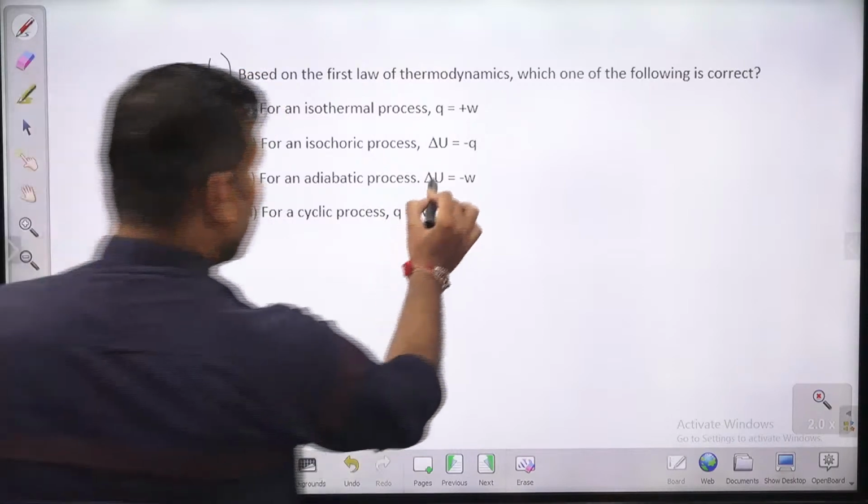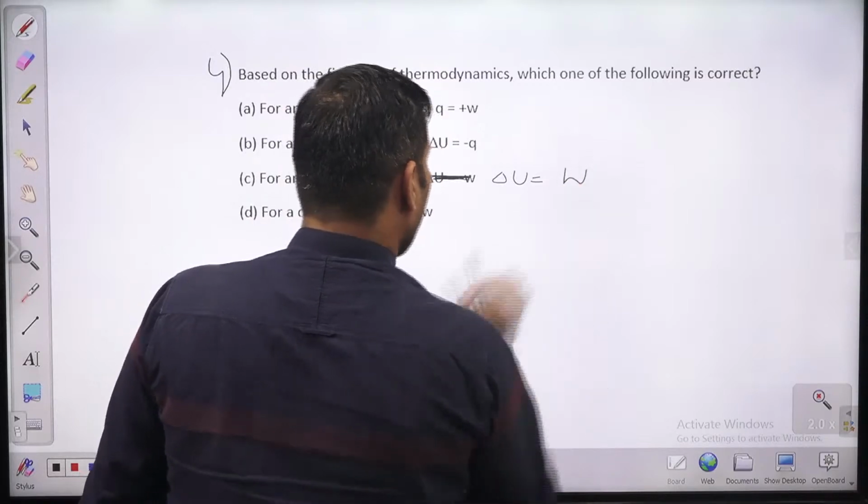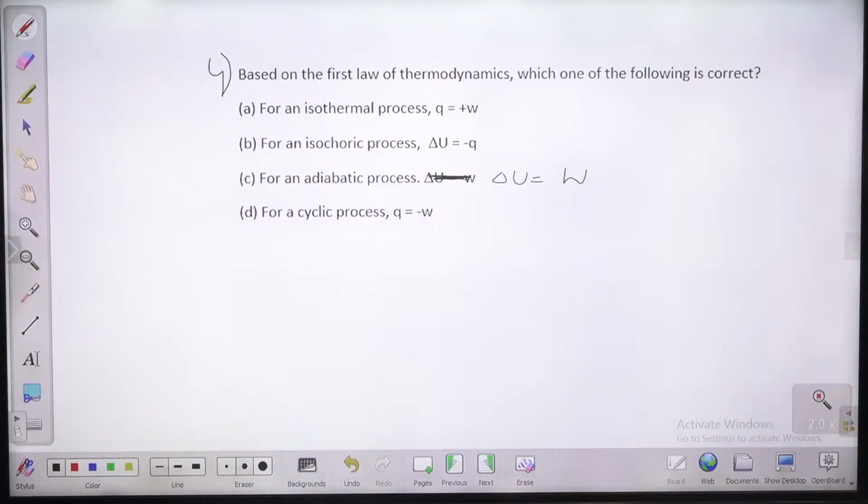Question number 4 in front of us. So I will change this a little. This is del U equal to W. So this is the question, guys. Please read the entire question and try to answer.